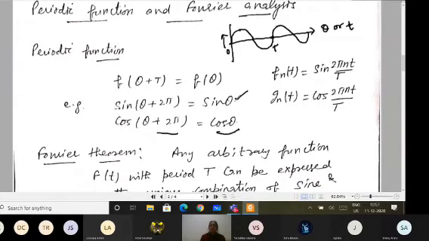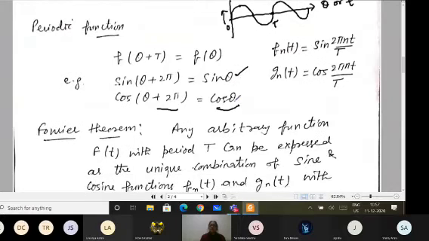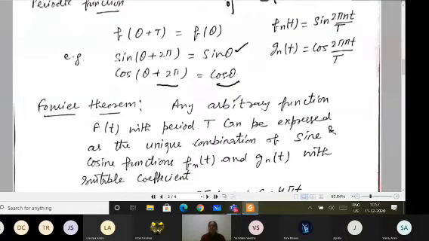And on this, Fourier said that if I have any arbitrary function with period capital T, that can be represented by a unique combination of sine and cosine functions. And these sine and cosine functions I am writing in terms of f_n(t) and g_n(t). In place of f(t), I have taken f_n(t), where I can vary the value of n from 1 to n.